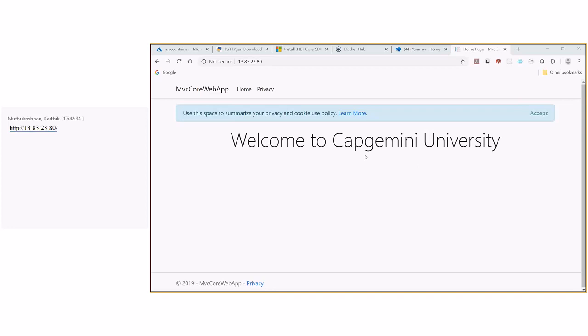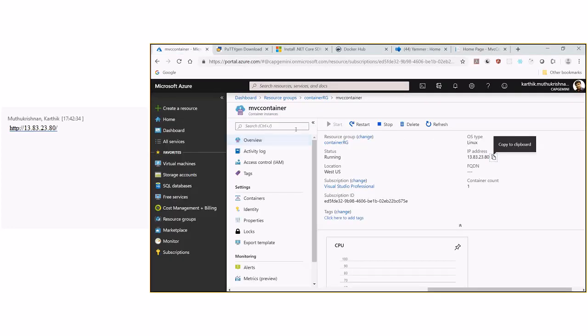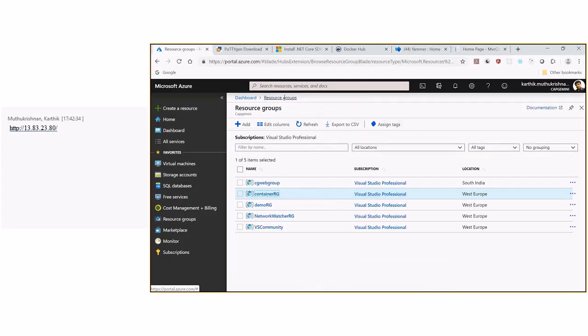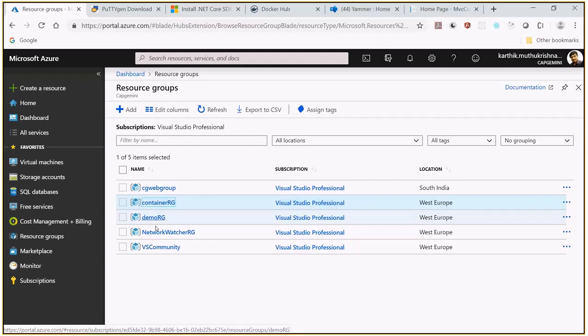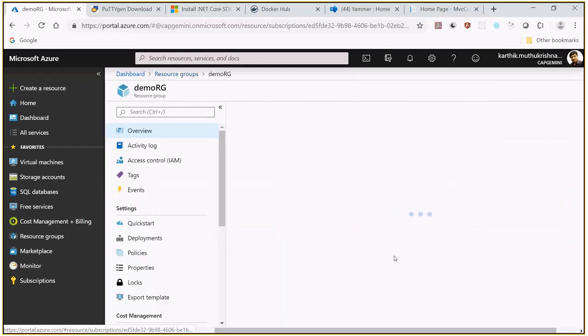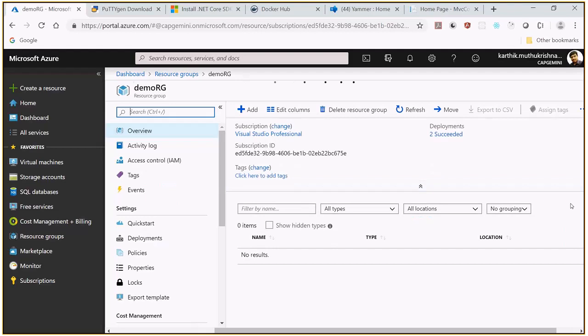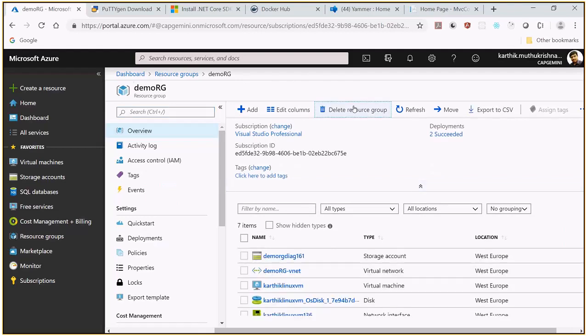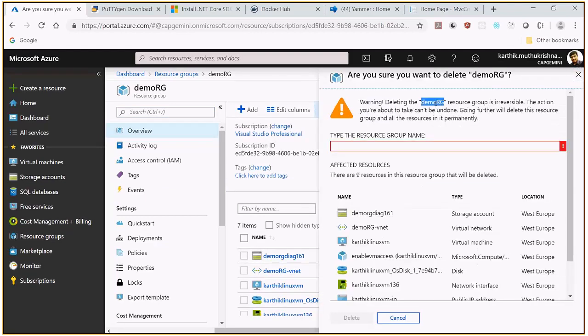Then as a best practice, after completing the demo, it's always good to delete the resources so that you are not unnecessarily charged money. First we need to delete this demo RG because it contained the virtual machines. Let me delete this resource group. As soon as I delete the resource group, everything is gone.